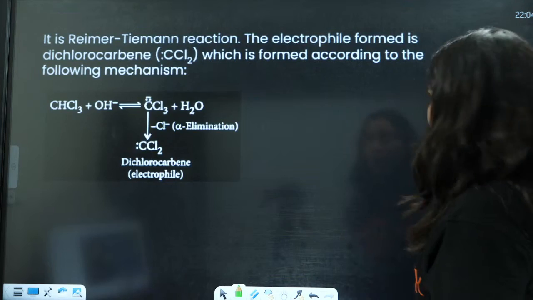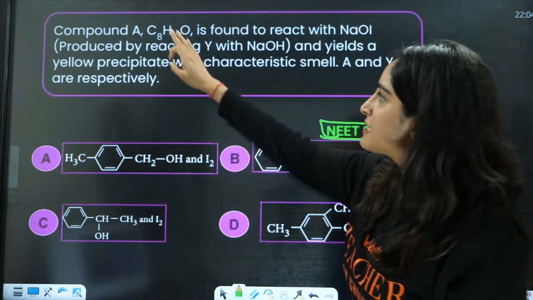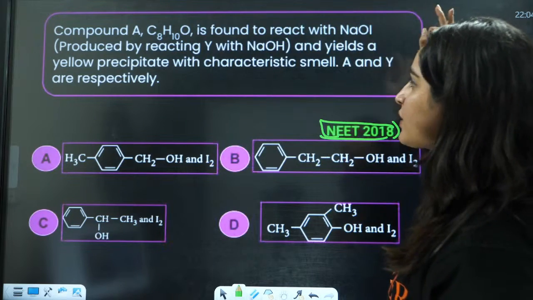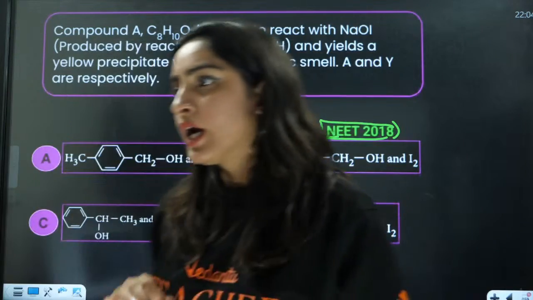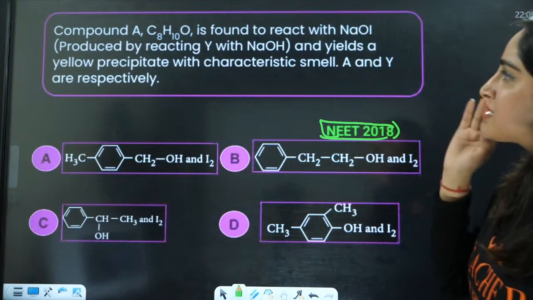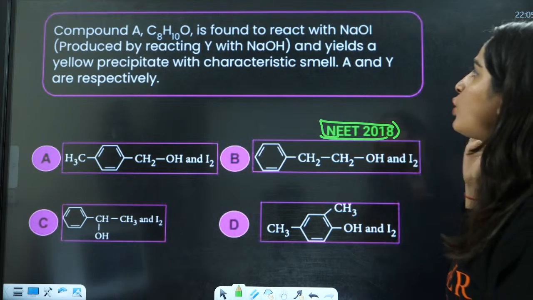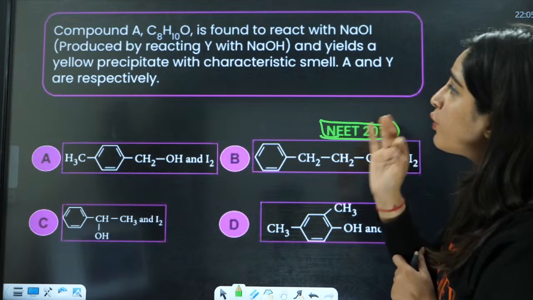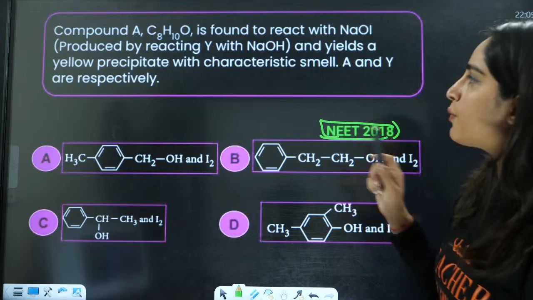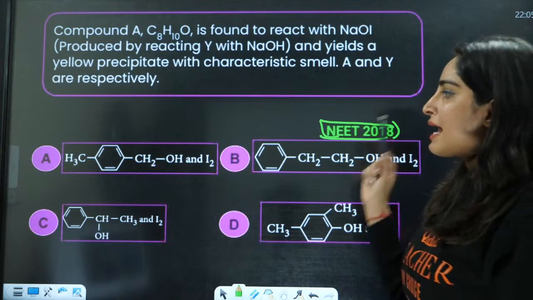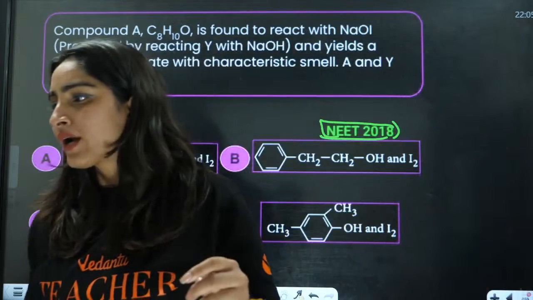Okay, next you have a NEET 2018 question. Compound A, C8H10O, is found to react with NaOI produced by reacting Y with NaOH, and yields a yellow precipitate with characteristic smell. A and Y are respectively. Everybody in the chat box, what is the answer?